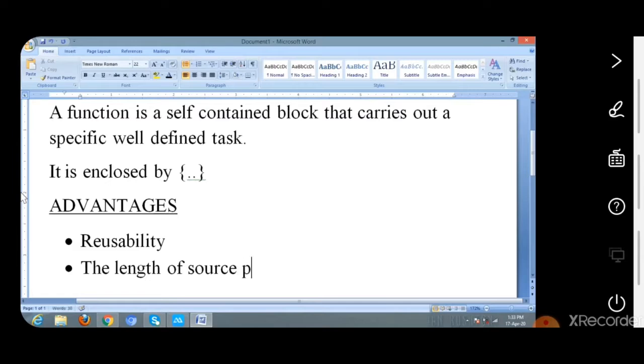Then another advantage is the length of the source program can be reduced. That is, every time you are writing the same code or operation repeatedly, it increases the source program code. If you write a function once for that repeated code, you can save that function in one of the files or a header file. Then you can just call the function name. It reduces the length of the source program.